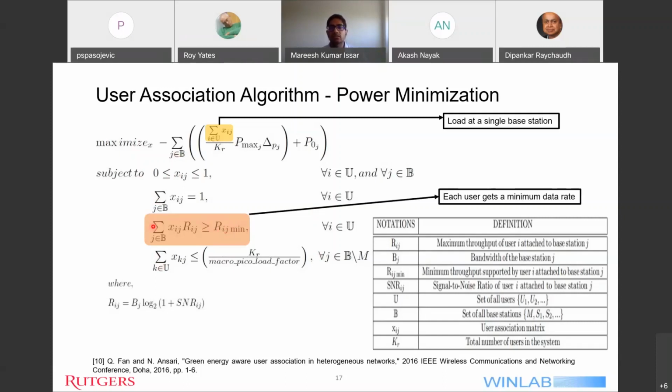And this constraint basically means that I will first see whether an association would lead to the throughput for a user and base station pair above a certain threshold value, which is Rij min. If it's the case, then attach the user to that particular base station. This constraint is necessary because if I don't have it, then all the users can be attached to the macro base station irrespective of the data. So these constraints help in reducing the load at the macro base station.